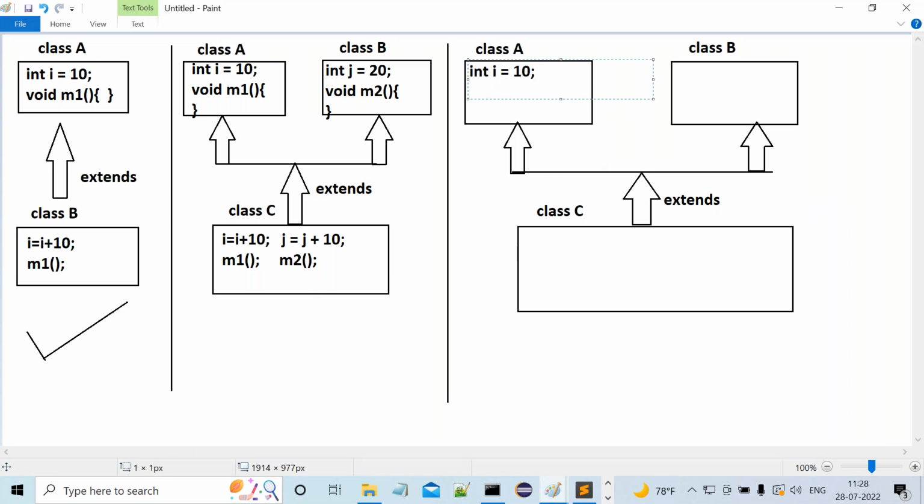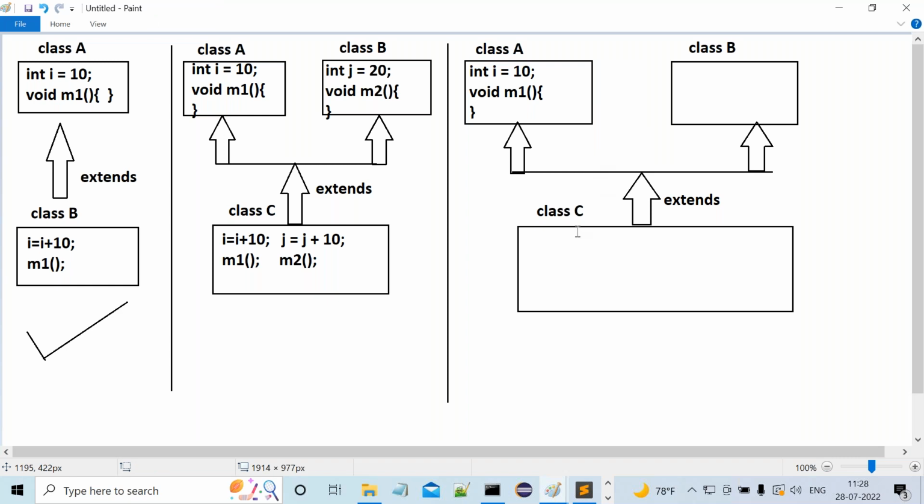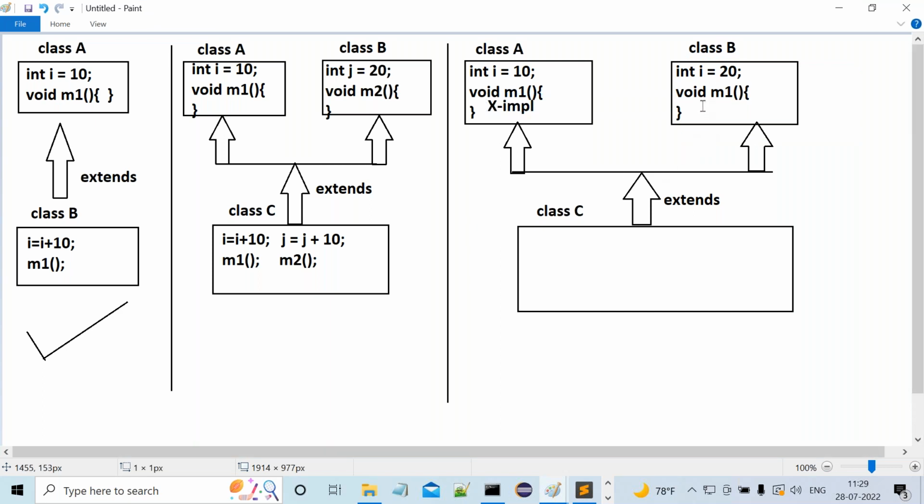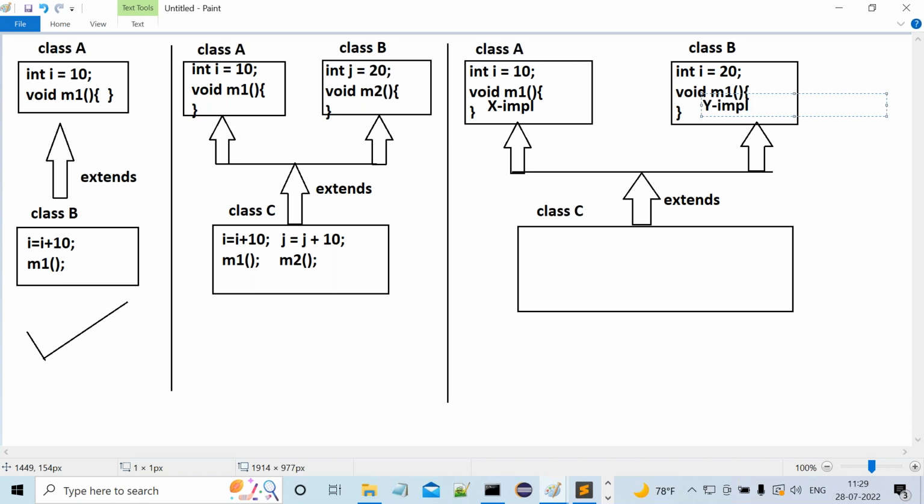Observe carefully here. In class A, int I is equal to 10 and the void M1 method with open and closed braces. In class B, the super class, int I is equal to 20 I declared, and the void M1 method I declared. In class A, in the M1 method, X implementation exists. In class B, in the M1 method, Y implementation exists. Now tell me, is it possible to declare the same variables and the same methods in different classes or not? Yes, of course we can declare.